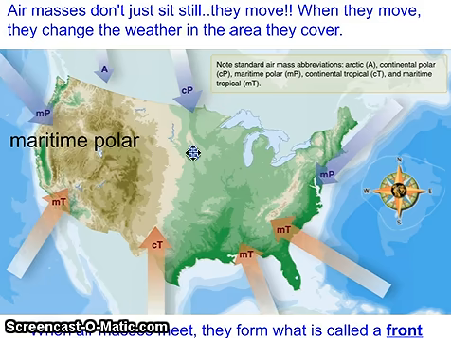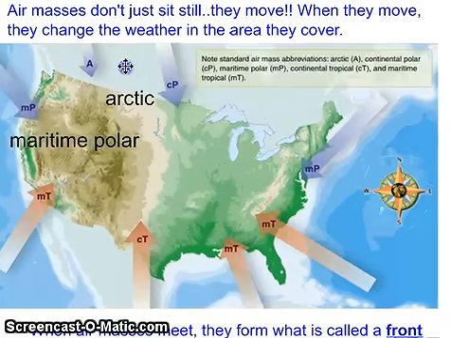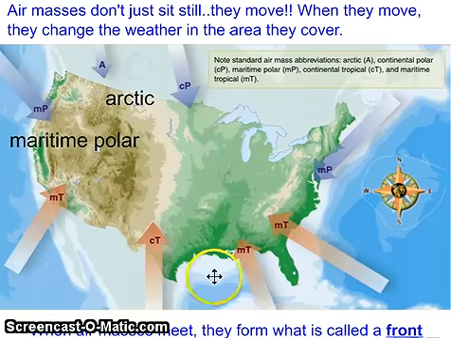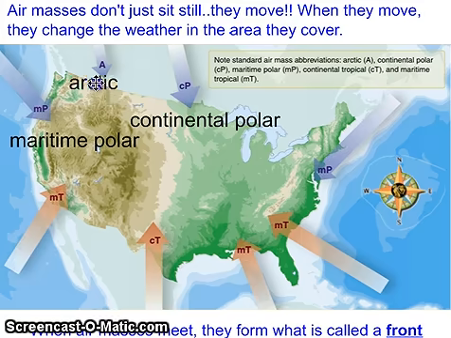Another type of air mass that can affect us is A, which stands for Arctic. That just means super duper cold. The one toward the middle is called CP, and that stands for continental polar.